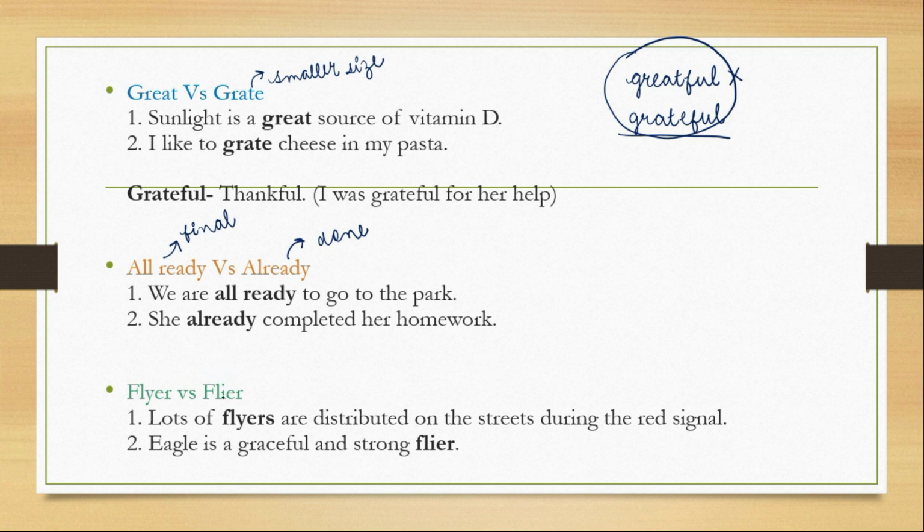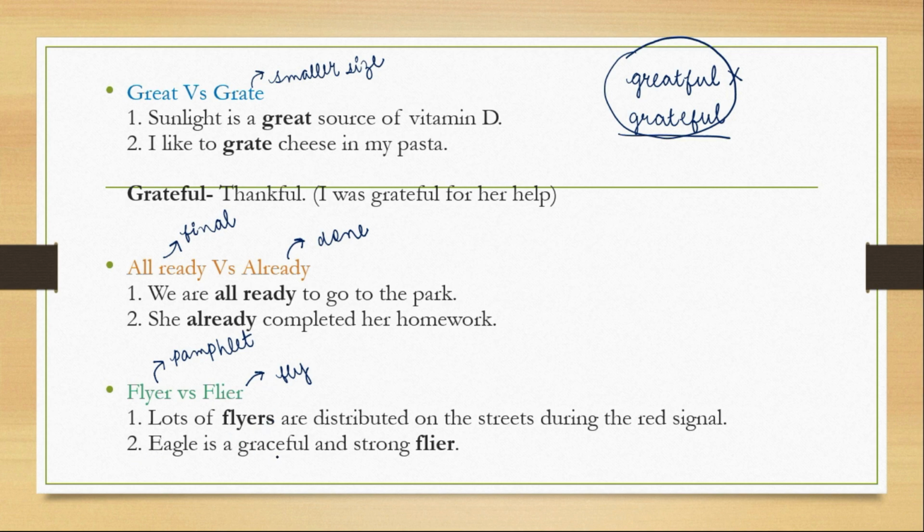Flyer versus flyer. Okay. So this flyer means pamphlet. They give you this small sheet of paper, no? That is called a flyer. And this flyer means who can fly very well. Lots of flyers are distributed on the streets during the red signal. If you know, when we stand at the red signal, many people come and distribute flyers. That is this flyer, FLYERS.